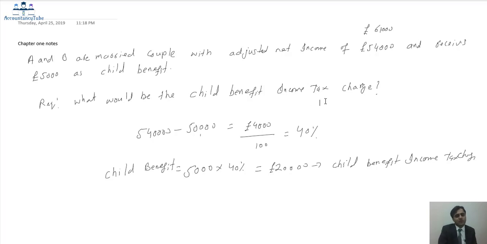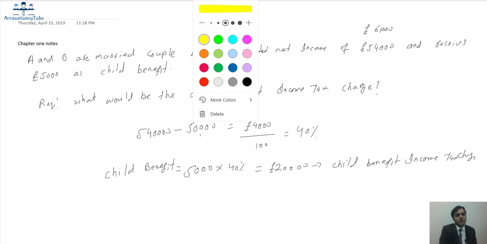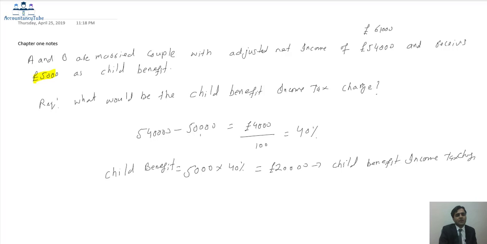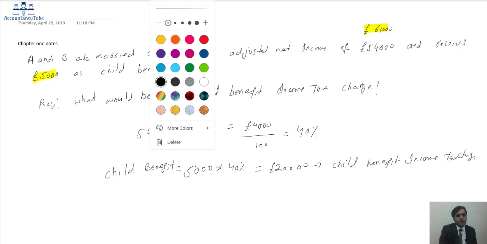So if it is 60,000, 70,000 or whatever, in that case 100% of the child benefit of £5,000 will be the child benefit income tax charge. This £5,000 was the child benefit, and if it would have been £60,000, the child benefit income tax charge would be £5,000, 100%. Okay, so that was our child benefit income tax charge. Now coming back to our notes, please.